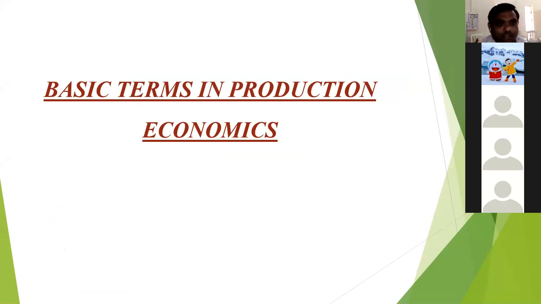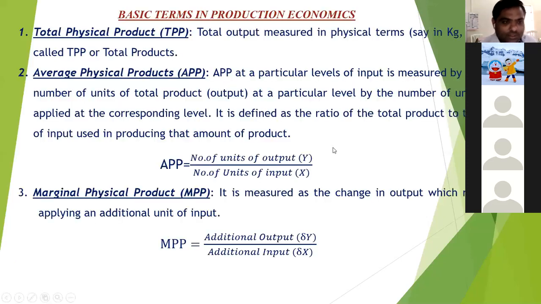Okay, so in the last lecture, we covered production economics, the production function, the goals and objectives of production economics, and types of production functions. Before going to start our main syllabus, first we have to clear some basic terminologies in agriculture production economics. There are 6 to 7 basic terms in production economics.